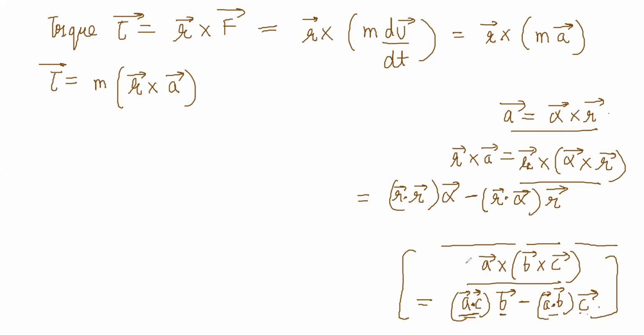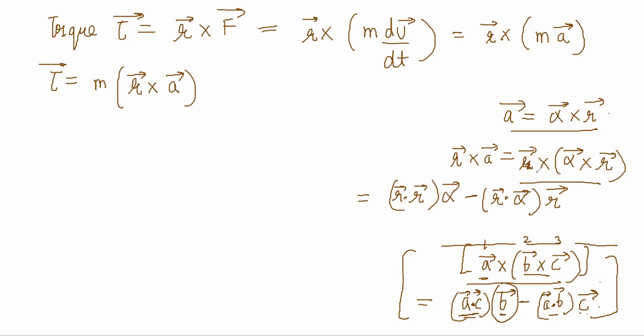Basically the way to remember is 1, 2, 3. The answer comes out to be 132 minus 123. So the answer should have come out as a vector, because this is a vector, this is a vector, it's a cross product of two vectors, right? Now this is a vector multiplied by some number, minus another vector multiplied by some number, which is a vector, right?